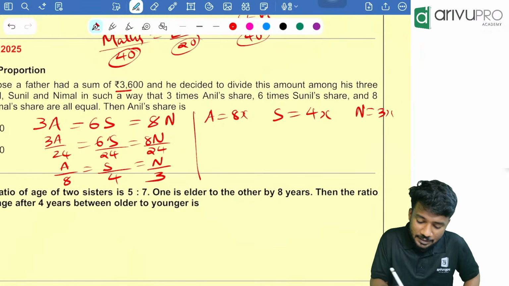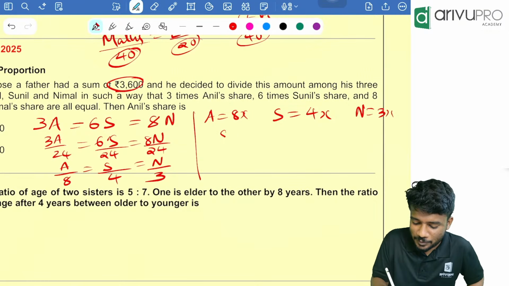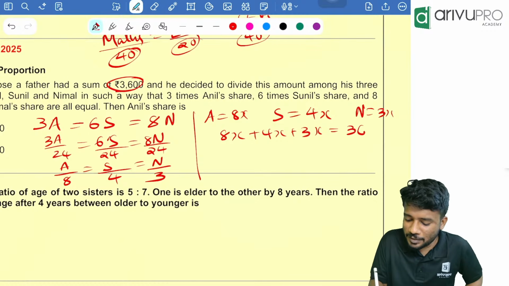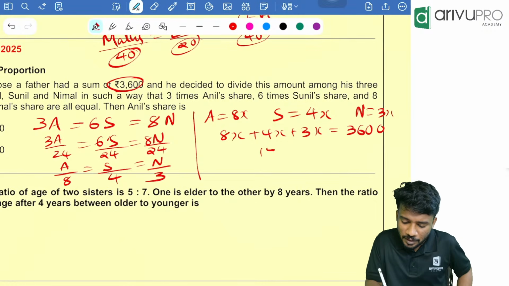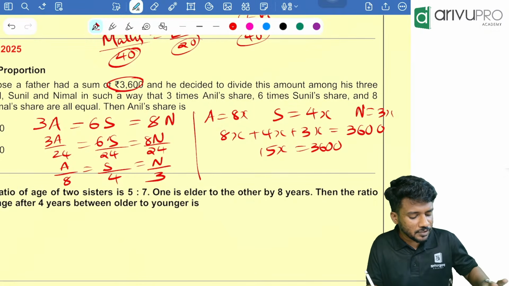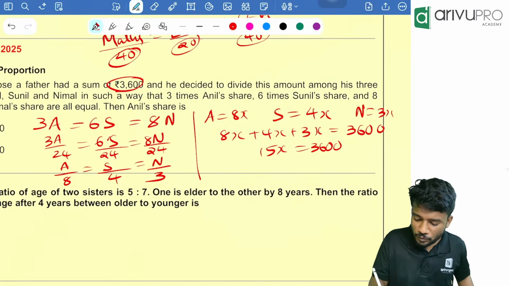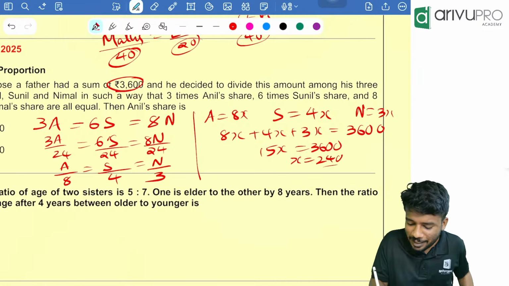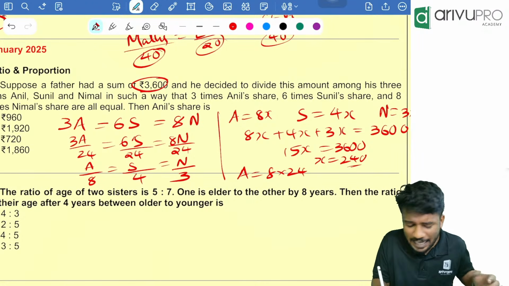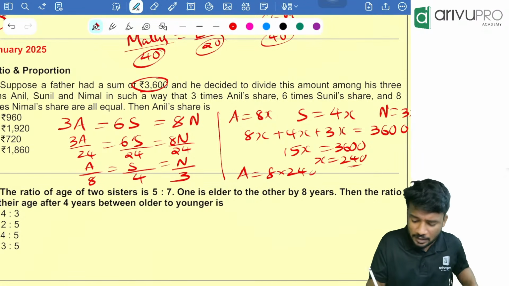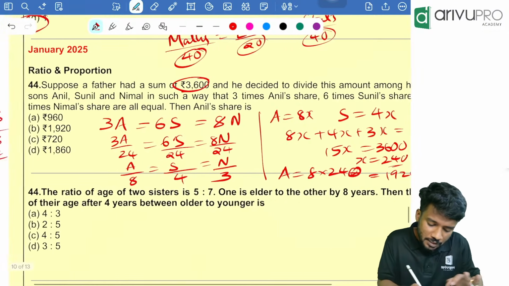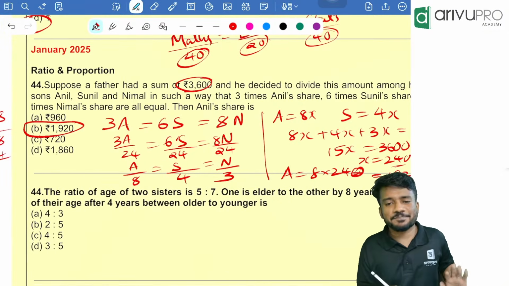Then they are telling the total sum is 3,600. So 8x plus 4x plus 3x is equal to 3,600. That is 15x equal to 3,600. Take your calculator: 3,600 divided by 15 is 240. X is equal to 240. Now what is the question? Anil's share. Anil is 8 into 240, which is 1920. Option B is your answer.